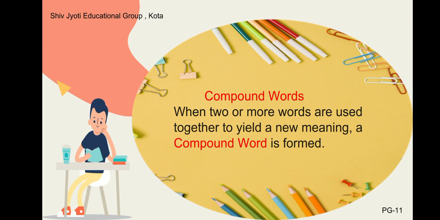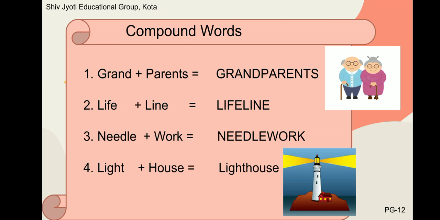Next, we will learn about the meaning of compound words. When two or more words are used together to yield a new meaning, a compound word is formed. Let us understand this with the help of few examples. How a compound word is formed.